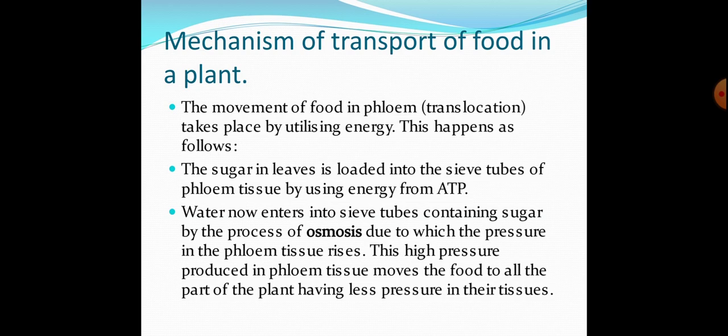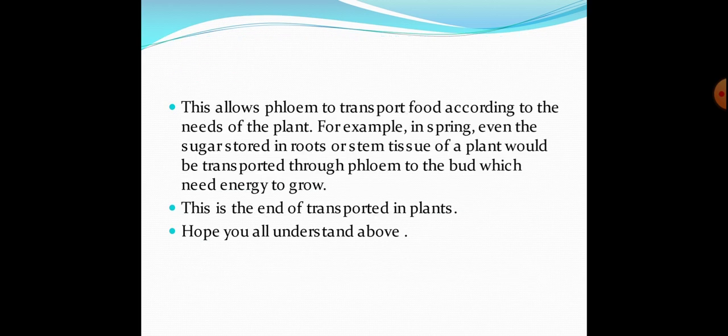Okay, students, the food moves to tissues having less pressure. This allows phloem to transport food according to the needs of the plant. For example, in spring, the sugar stored in roots or stem tissue of a plant would be transported through the phloem to the buds which need energy to grow. This is the end of our topic, that is, transport in plants.